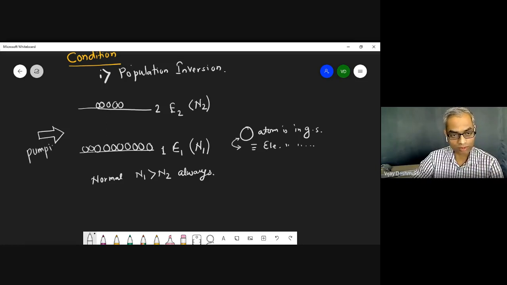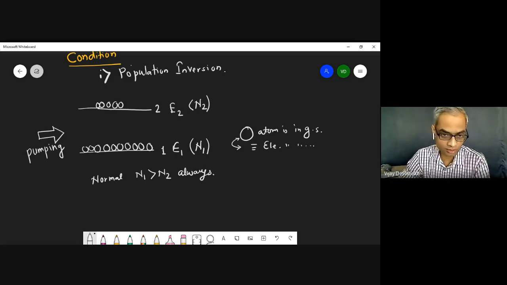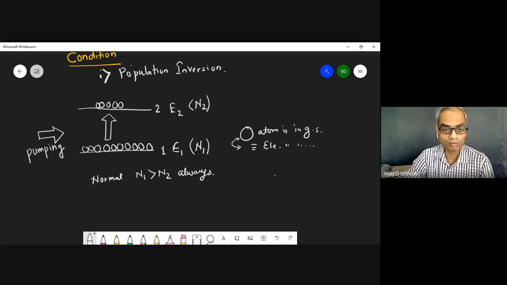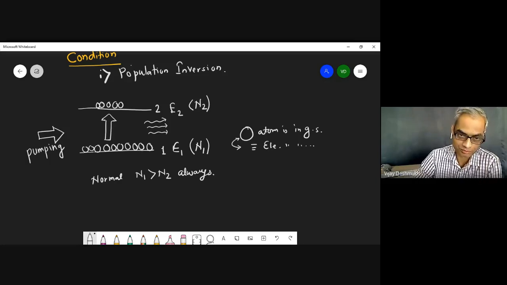Okay, and it is obvious why it is called pumping. We never use a pump to pump water from top to bottom, right? We always pump from bottom to top. So this is the pump. So this pumping may be something like optical pumping, where we just shine the light and we get the excited electrons, and then when excited electrons come down, we'll get the light here. Okay, so this will be spontaneous emission. We are not talking about the stimulated right now.